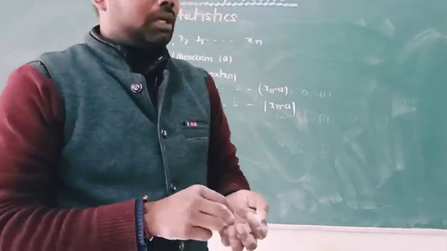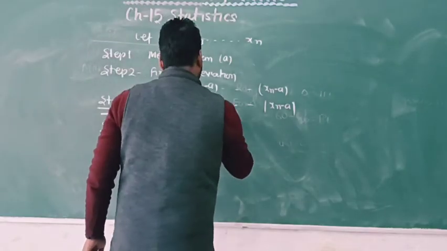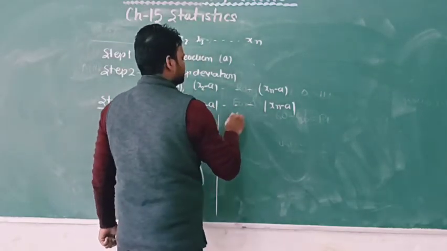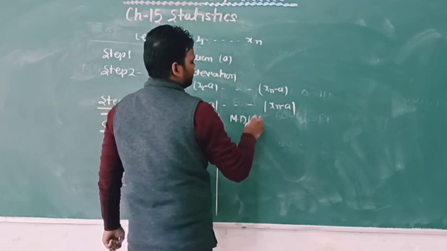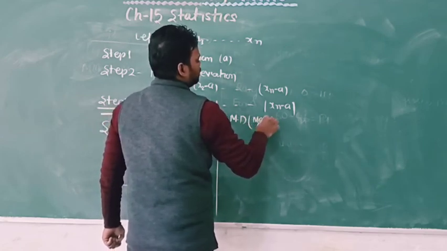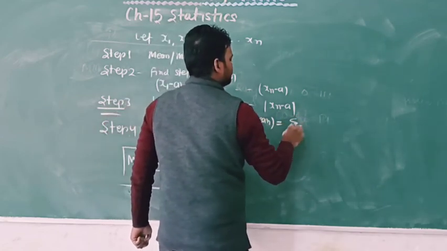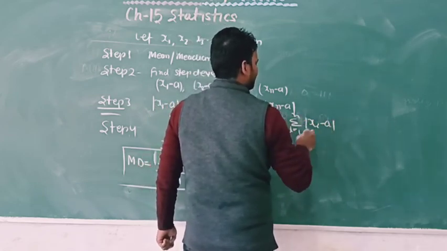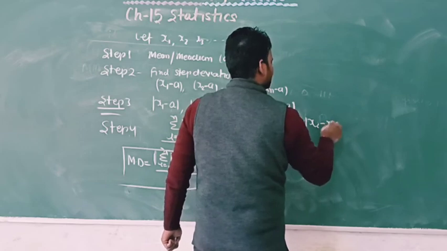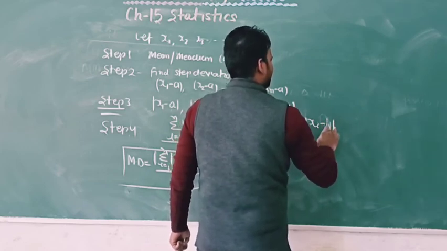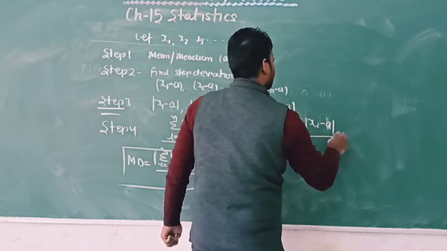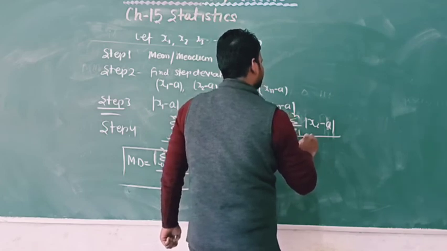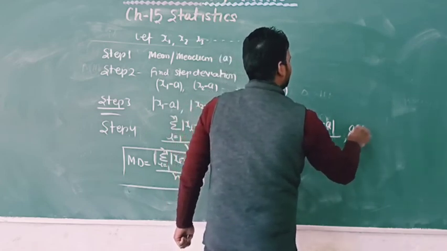So here mean deviation about mean is calculated by sum from i equal to 1 to n of |xi minus a|, where a is the mean, divided by n.